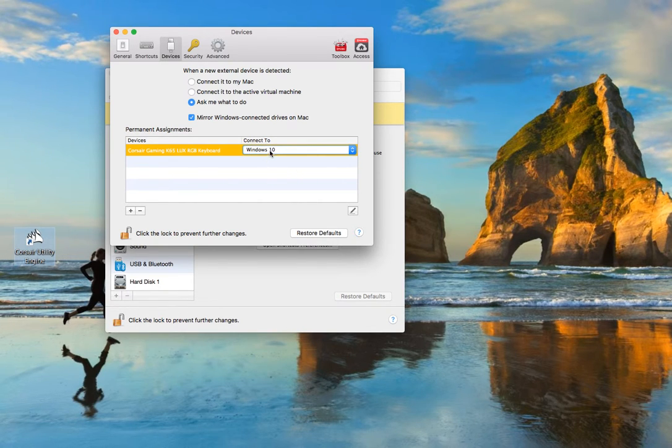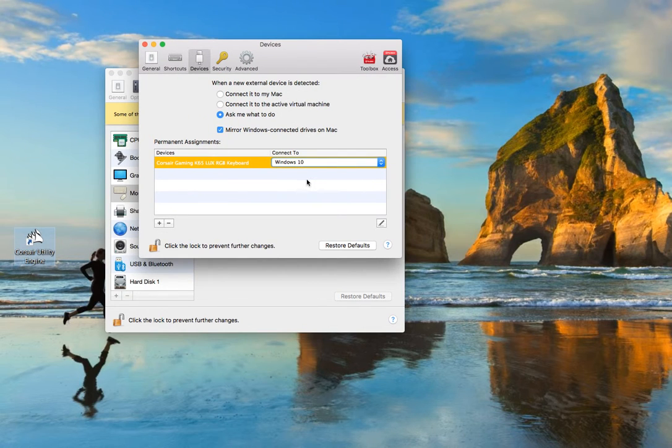But when you choose that, it actually pops up a warning message, which tells you that unless you shut your Windows 10 virtual machine down, your keyboard will not work on Mac.